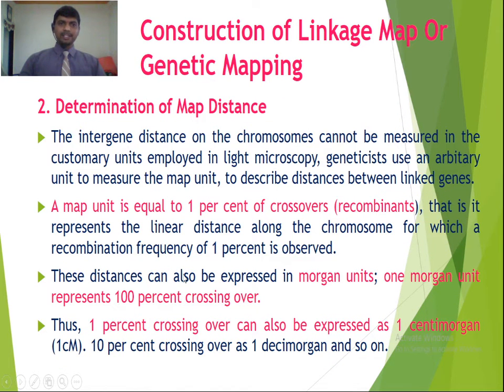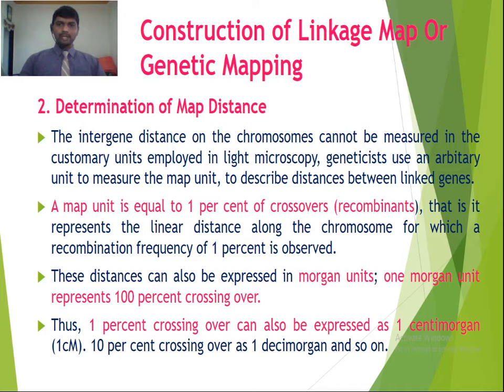Next step is the determination of map distance. The intergene distance on the chromosome cannot be measured in the customary units employed in light microscopy. Geneticists use an arbitrary unit, the map unit, to describe the distance between linked genes. Now we have to measure the distance between the genes on the chromosome. Such map distance cannot be measured in the customary units used in light microscopy.